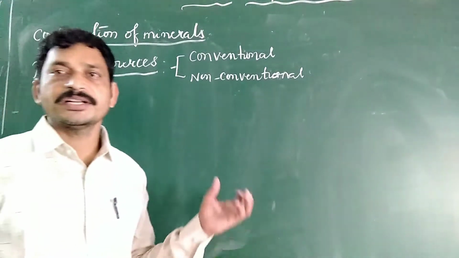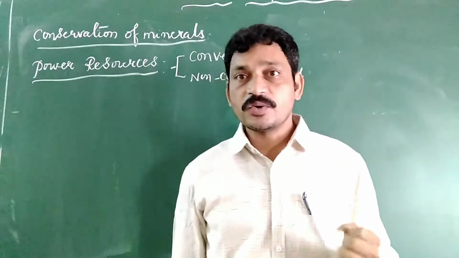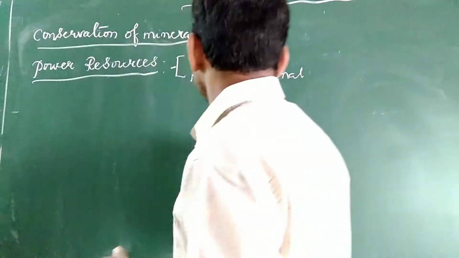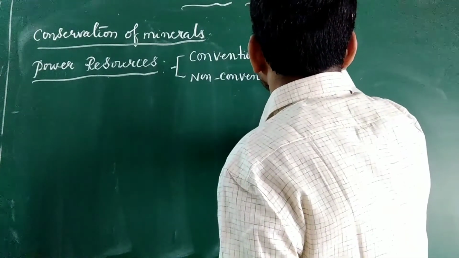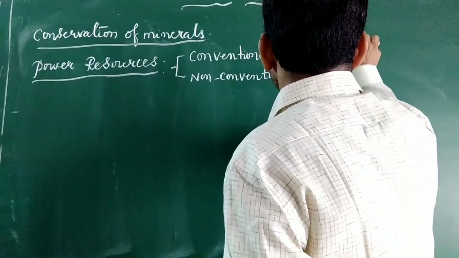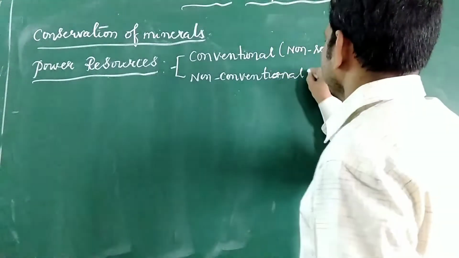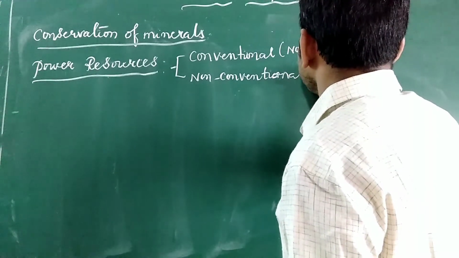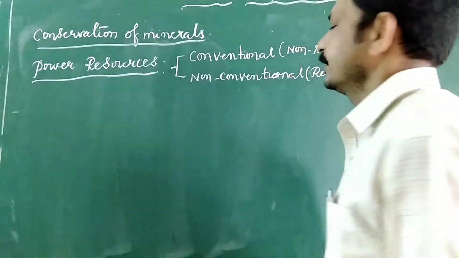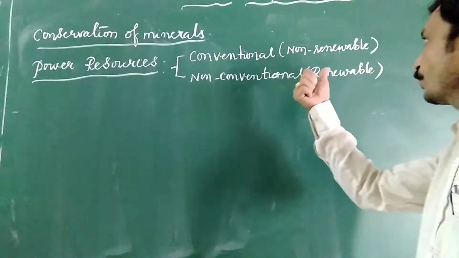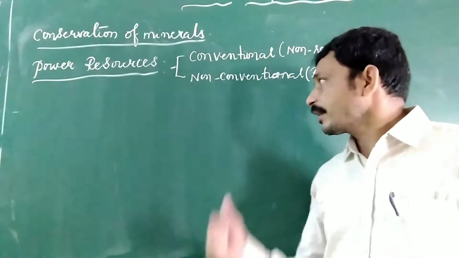What are conventional resources? Conventional resources are otherwise known as non-renewable.